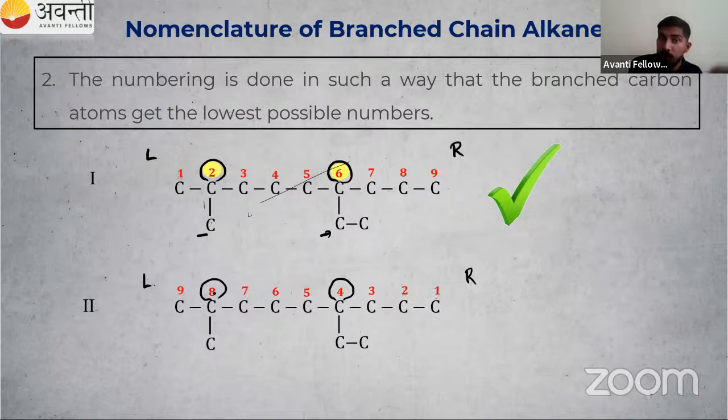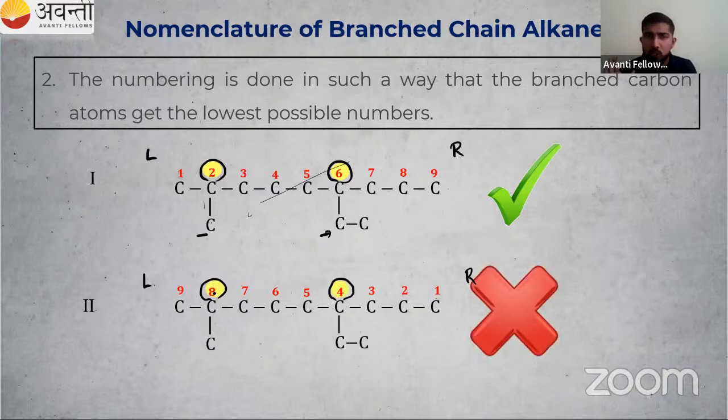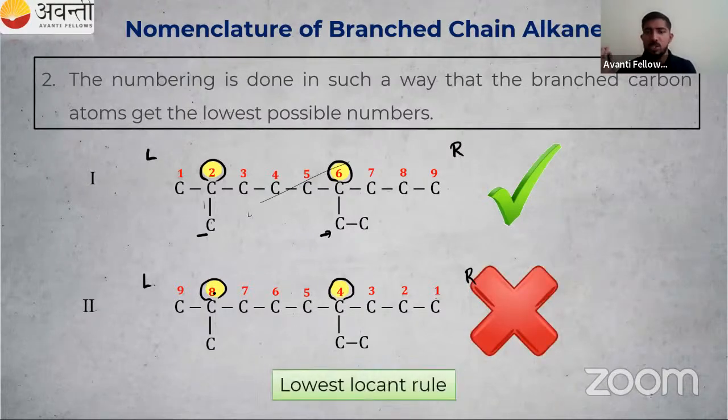So we have to number from left to right. Then our branches will get the lowest possible number. This is also known as the lowest locant rule. So the first one is correct. The second one is wrong. Okay. So you have to always do like this: numbering the parent carbon chain, our branches should get the lowest possible number. So that is our rule number 2.